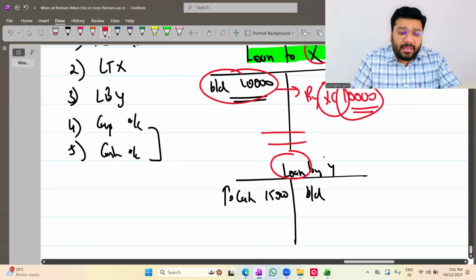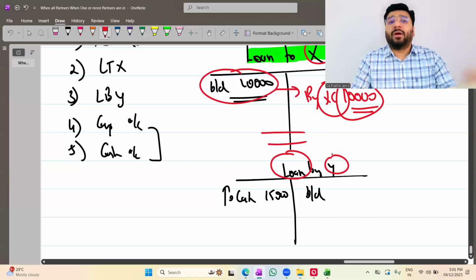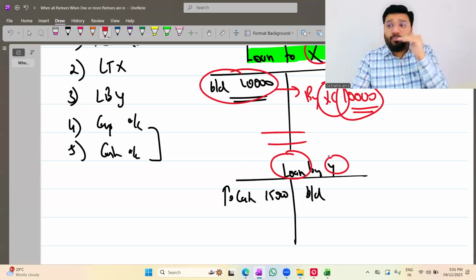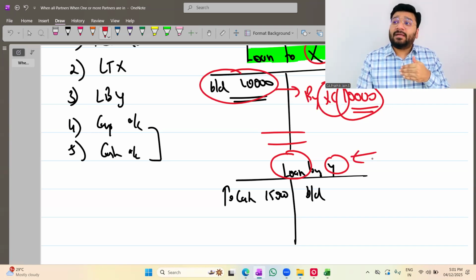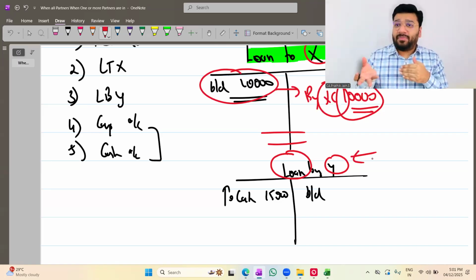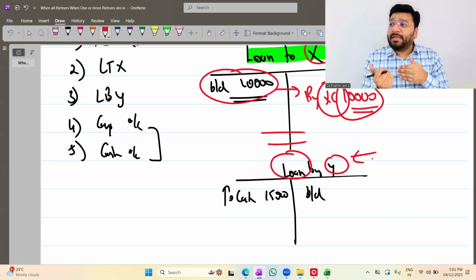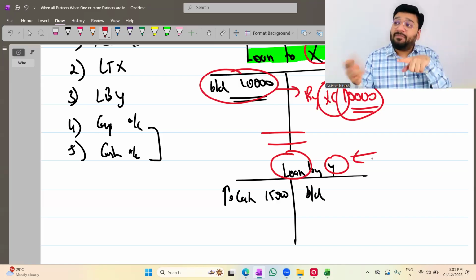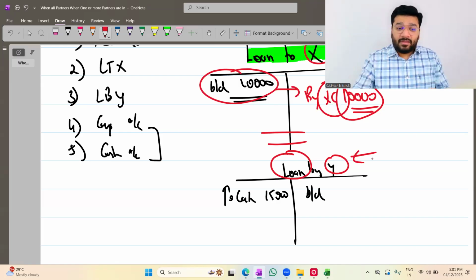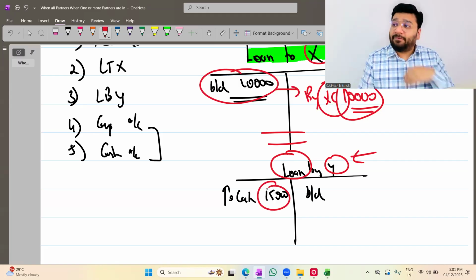Now, loan by Y. Imagine Y is insolvent. Loan by Y means I took a loan from Y, and I have to repay. Now Y has become insolvent, which means in the capital account I already have to receive money from him. I am asking him to pay the money, but he says he has become bankrupt and can't pay. To such a person from whom I have to receive the money, this 15,000 rupees I have to pay.